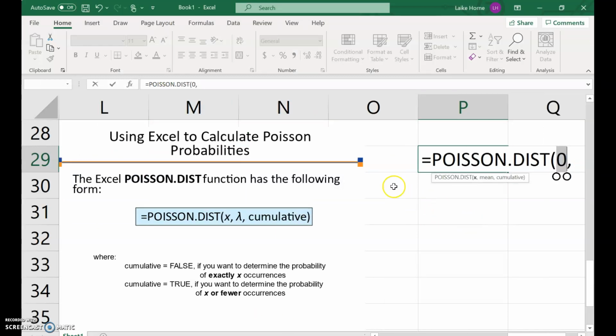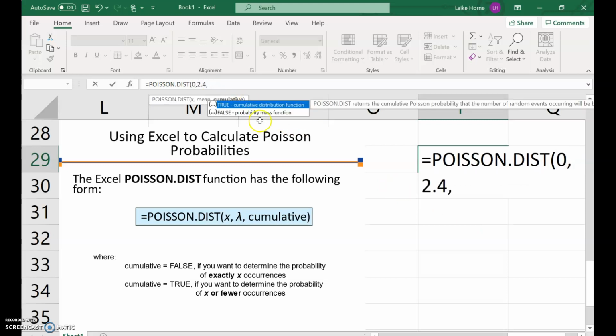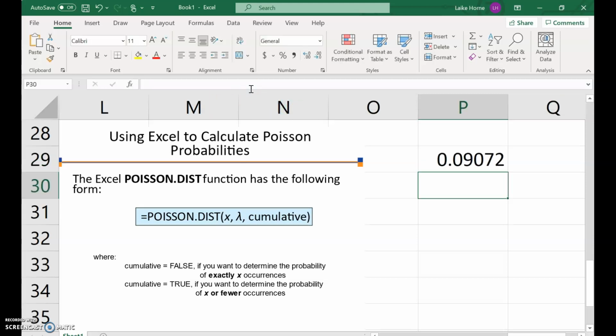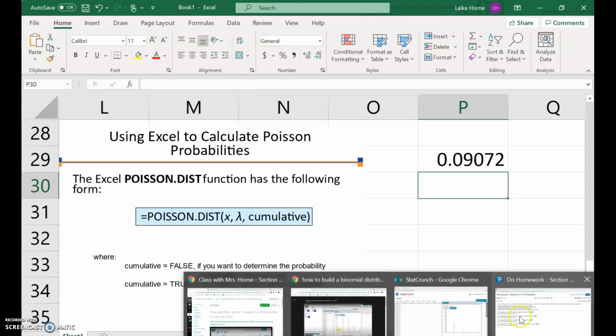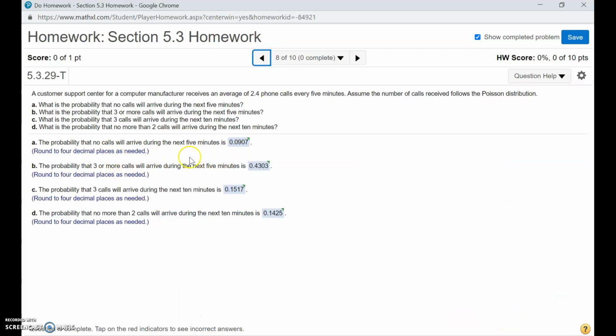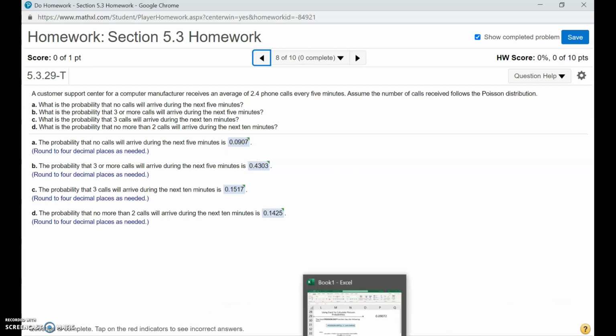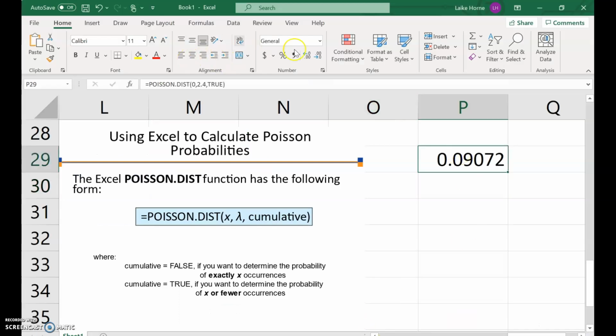And we could put either cumulative or not here because it's 0. So the answer would be 0.0907. So the probability that no calls will come in within the next 5 minutes is about a 9% probability. So we're rounding to 4 decimal places.